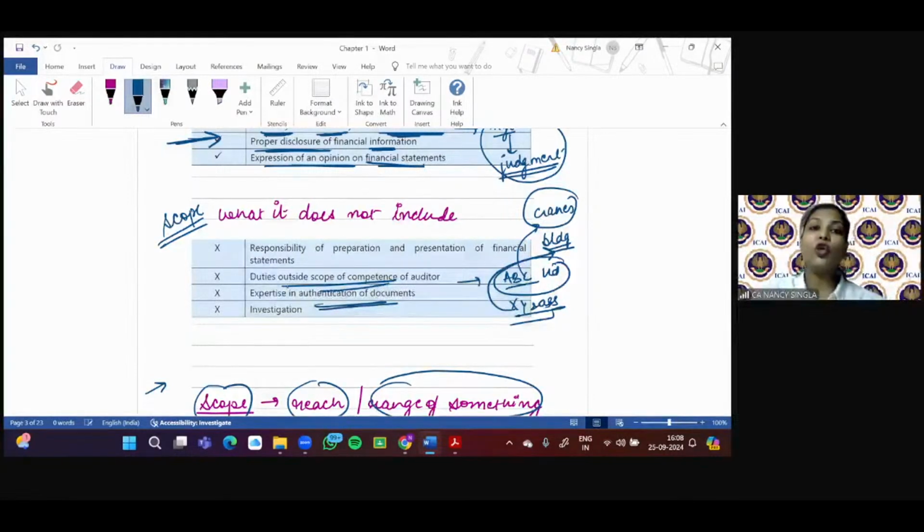See, whether a document is genuine or not, how can the auditor consider that? Because he is not an expert in that field. So if, let's say, some fake document is there, the auditor needs to be alert all the time, but he is not an expert in considering the genuineness of a document. So this is again outside the scope of the audit. Investigation.